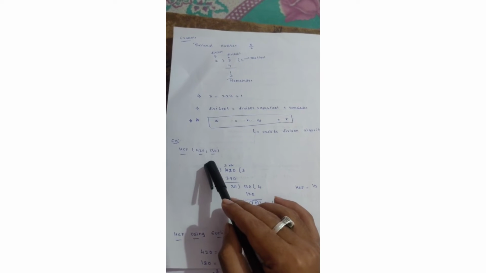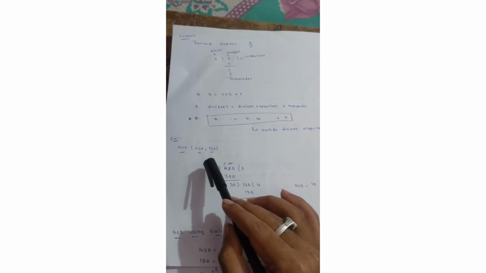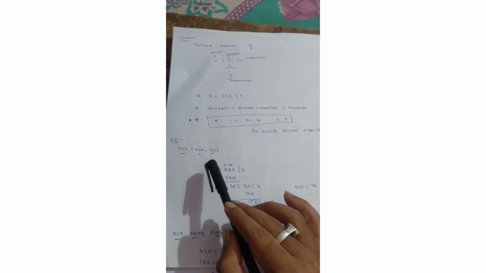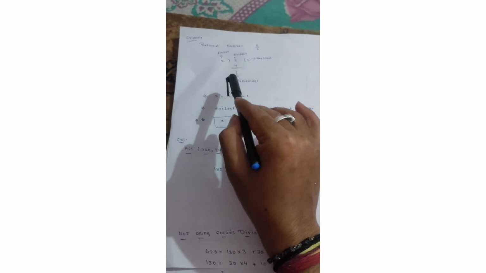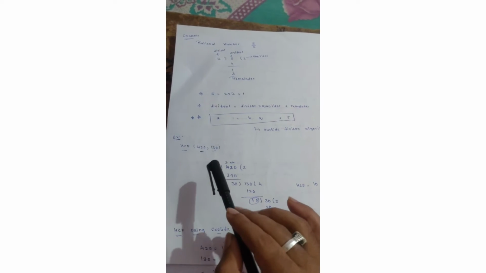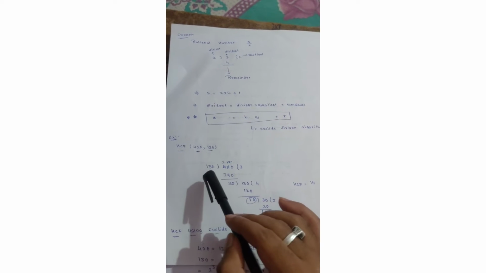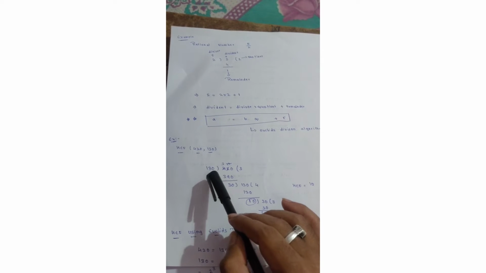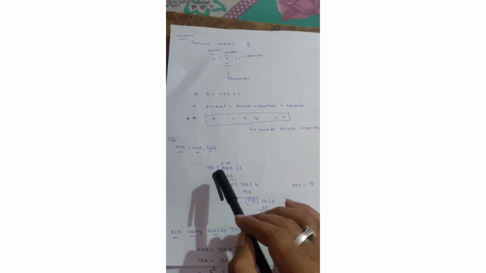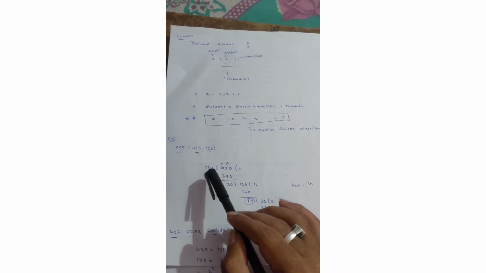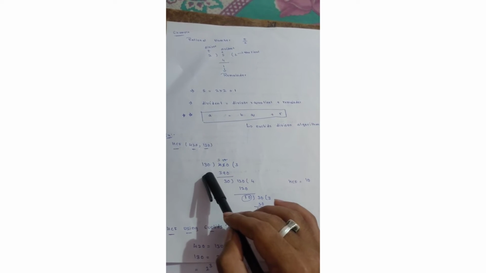So I am trying to get HCF in a division method. Division method is very easy, like the same division process. Here I am taking the smaller number, 130, on the divisor side, and 420 on the dividend side. Now I am dividing: in the 130 table, where is 420 getting?